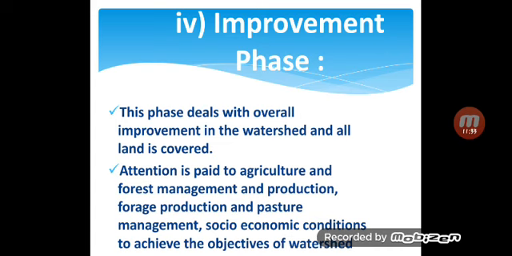All the things done in the recognition, restoration and protection phases are improved, or remaining activities are done in the last improvement phase, and all these steps are completed by the end of the improvement phase.